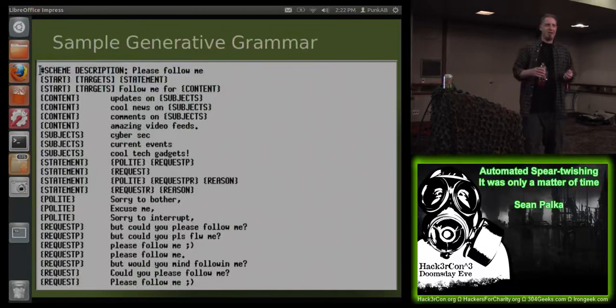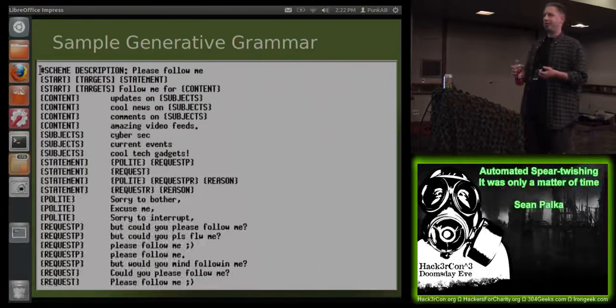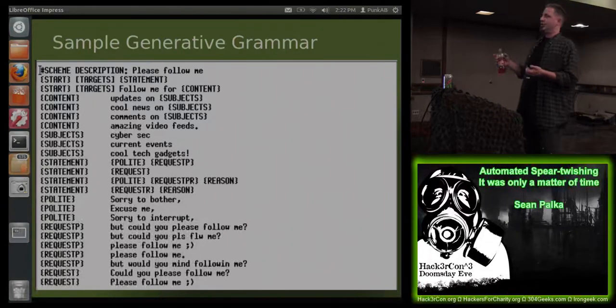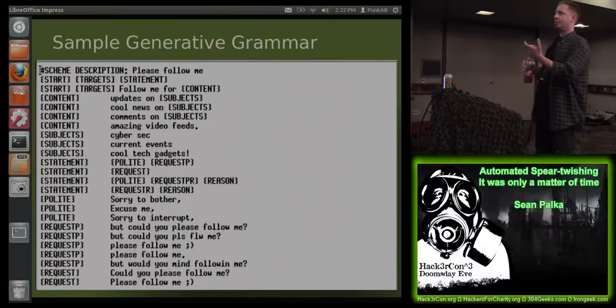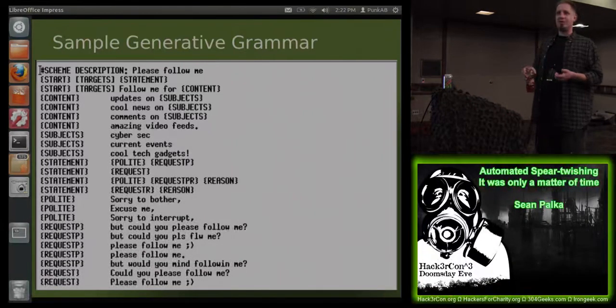Talking about languages like that abstractly is kind of ambiguous. It's hard to figure out what we're trying to do here. So here's an example of how we apply that to building a tweet. We've got our left rules and our right rules, and we're actually applying it to the English language. You can see we start with something, and we can go to either saying, include a list of targets, then followed by a statement. Or we could include a list of targets, and then follow me for some content. Then each of those variables get interpolated across rules, and we end up with this final sentence that doesn't have any rules that can be expanded anymore.